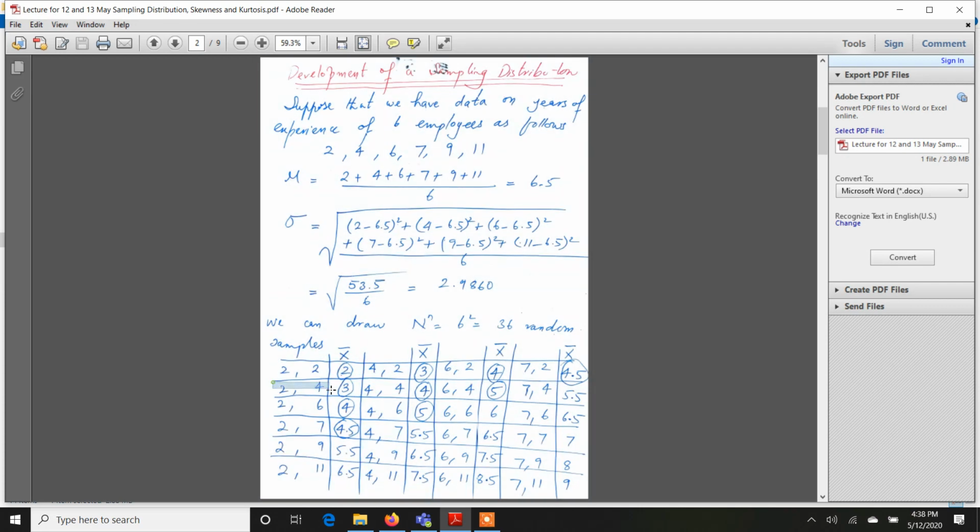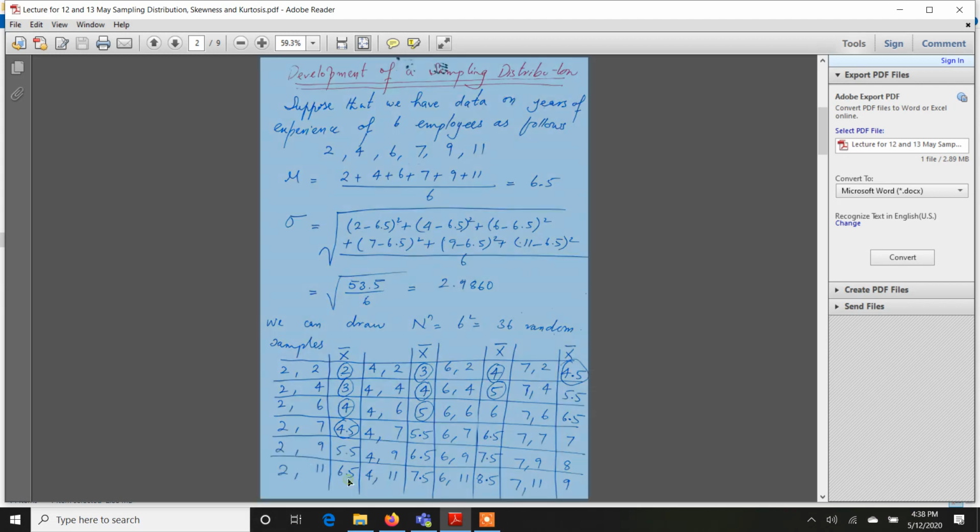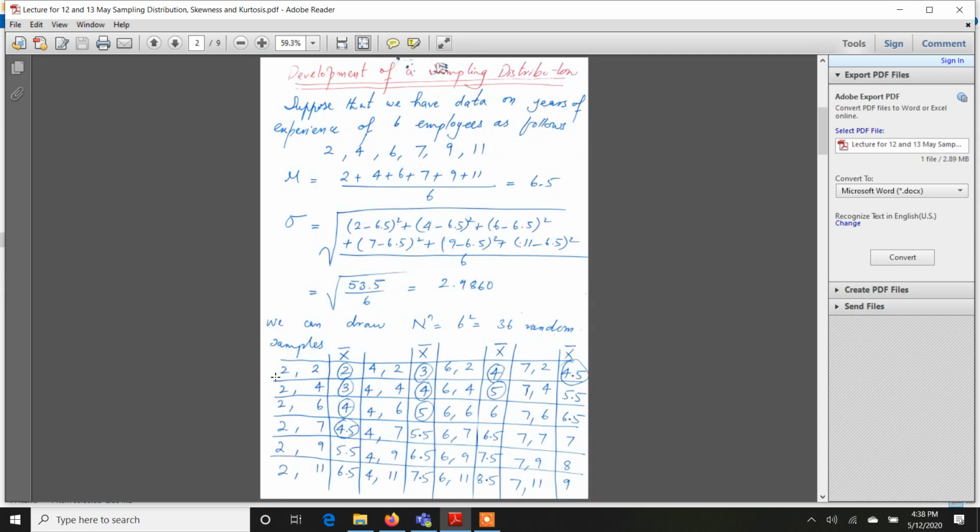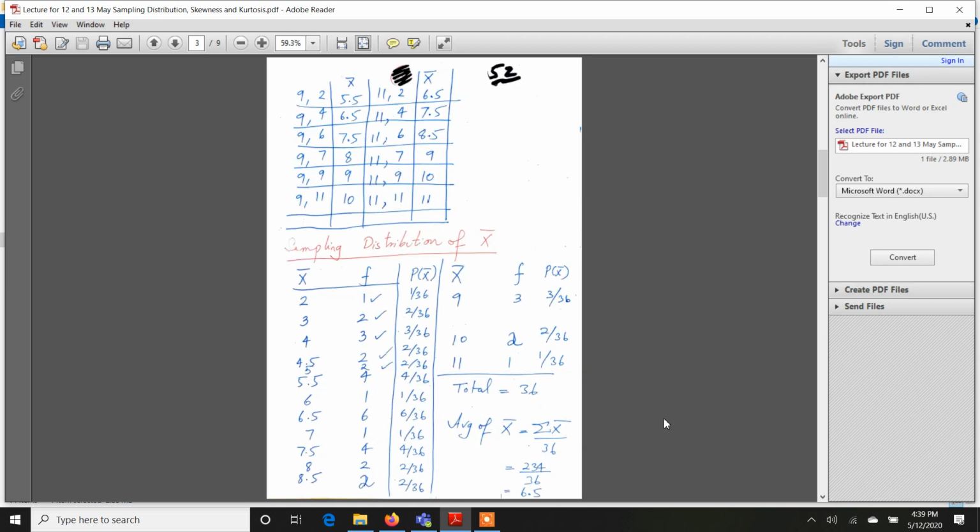Then 2 plus 4 divided by 2, which is 3. Similarly, if you see this one, 2 plus 11 is 13, divided by 2 is 6.5. That's how we construct another column in which we mention the sample mean from all possible random samples. So that's how we have a complete table of 36 random samples.